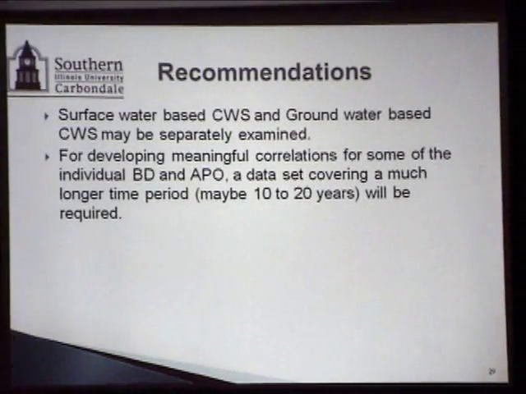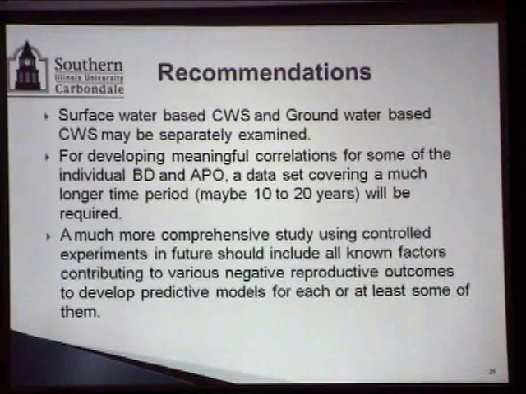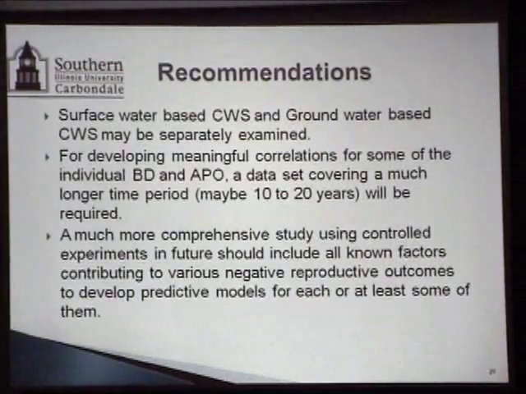So if you want to really correlate some of those to some of these water contaminants, you have to have a much larger database. A much more comprehensive one, this would be the final goal, the future goal of this study.